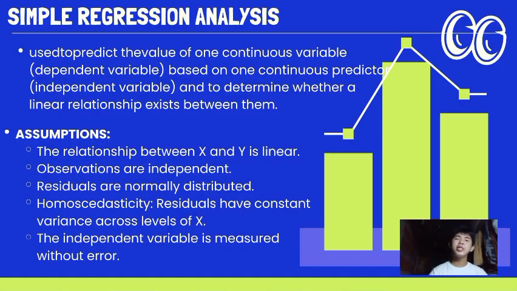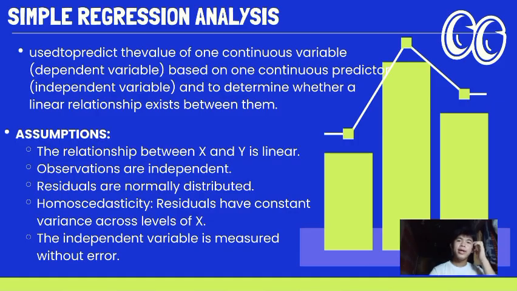Assumptions: the relationship between x and y is linear; observations are independent; residuals are normally distributed; homoscedasticity, residuals have constant variance across levels of x; and the independent variable is measured without error.